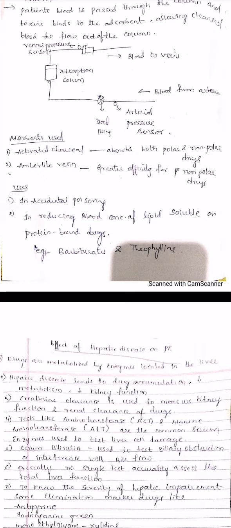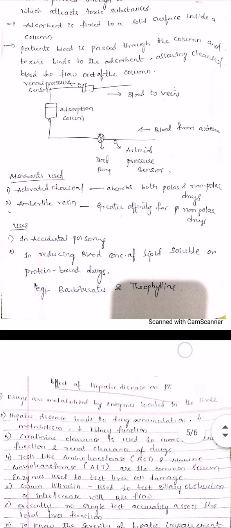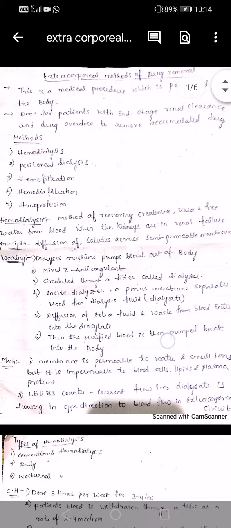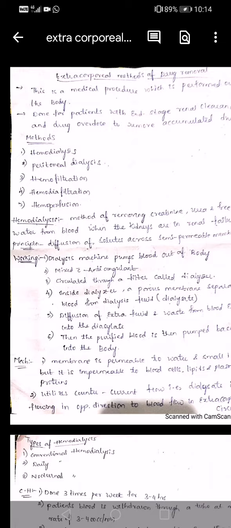If you have accidental poisoning, they will pass your blood through this channel, that is, your column. Whatever poisonous substances are there will be adsorbed on the surface of the adsorption column, and the pure blood will be coming out. Okay, so these are the different extracorporeal methods of drug removal, that is, removal of waste drug from your body. These are all the 5 types of methods used for drug removal. So this is a very important topic.